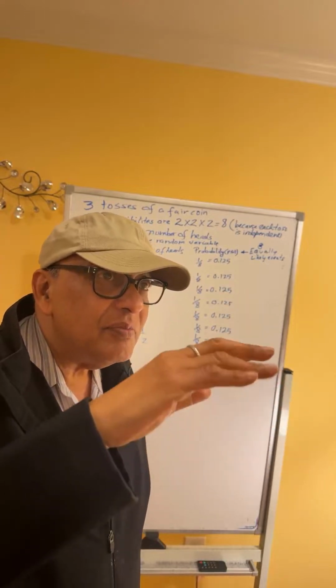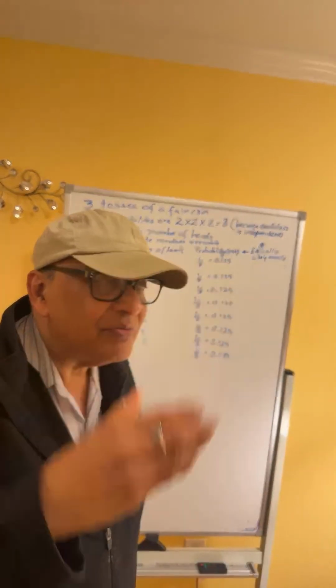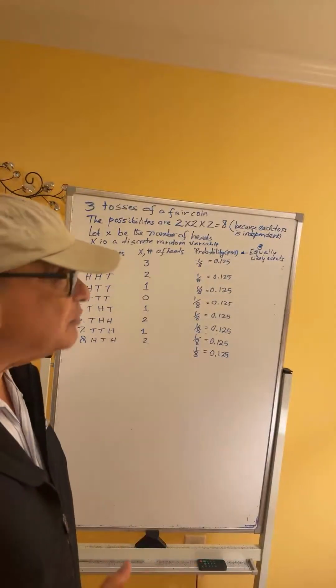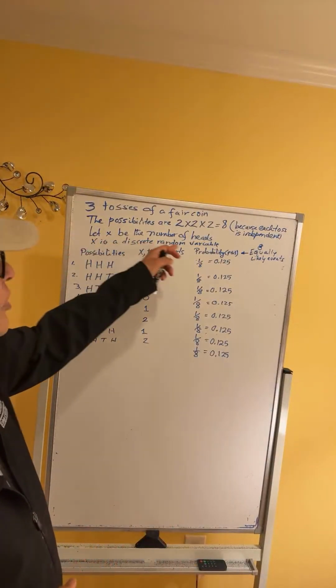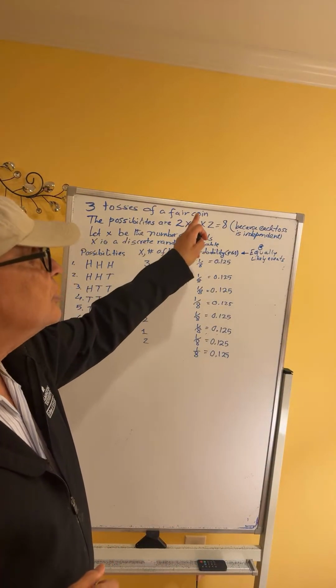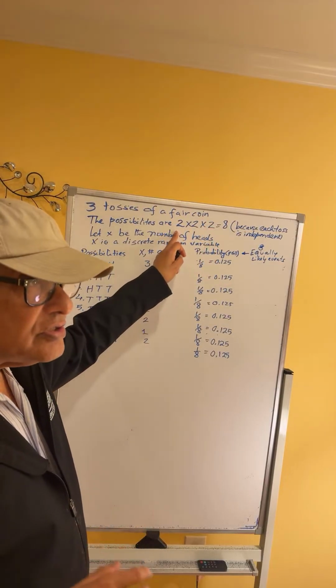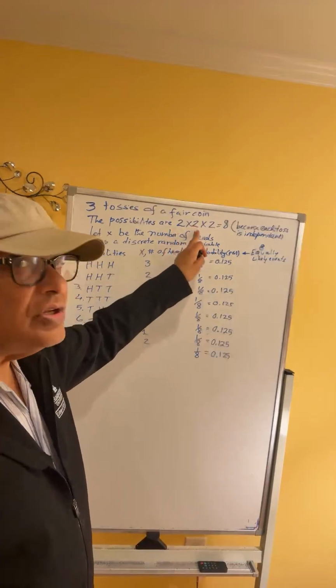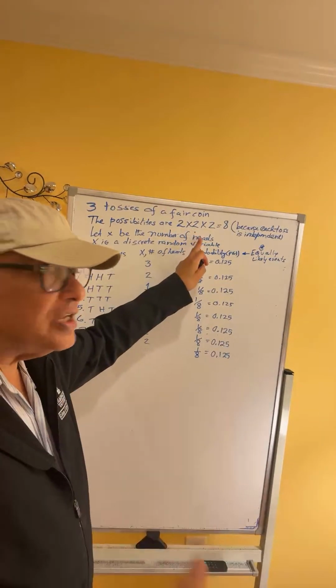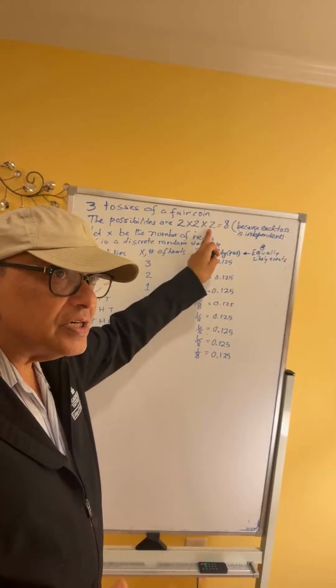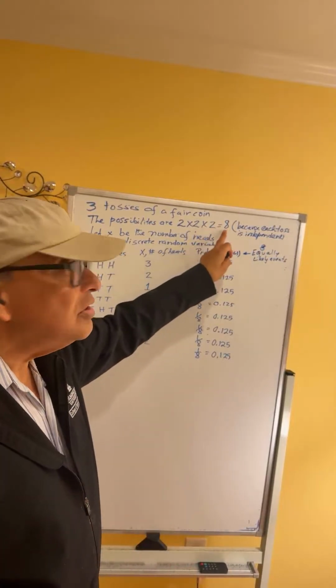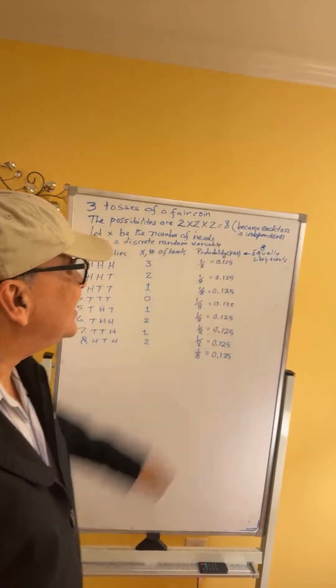So the total number of outcomes is 2 for the first toss, either a head or a tail, 2 for the second toss, either a head or a tail, and 2 for the third toss, either a head or a tail. Total number of outcomes is 8.